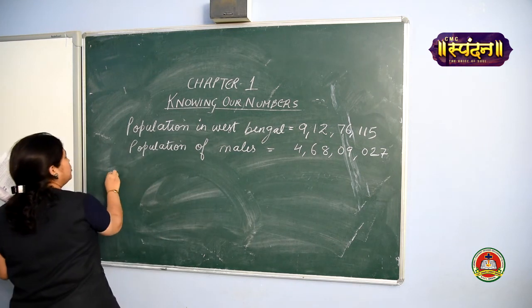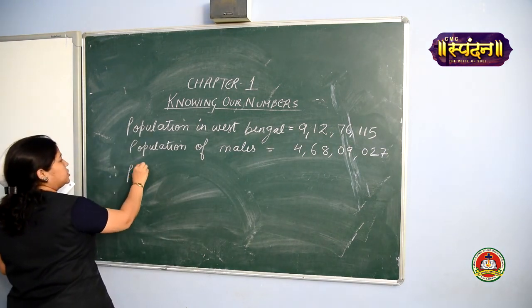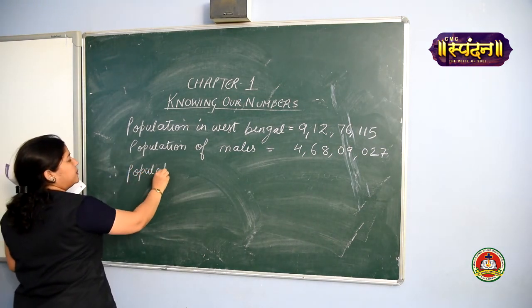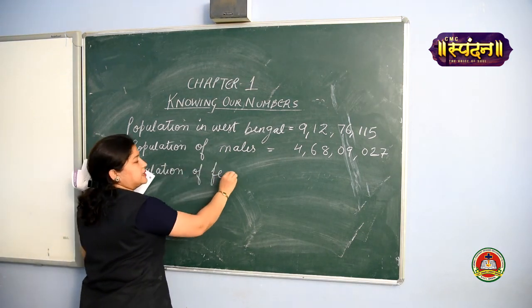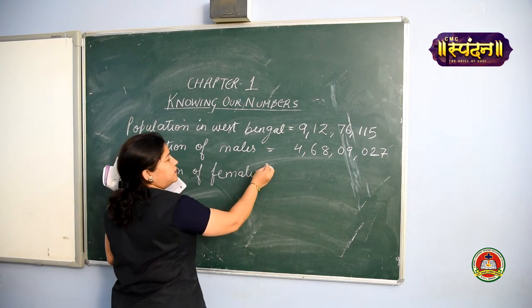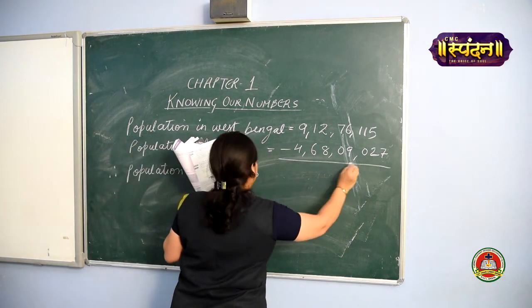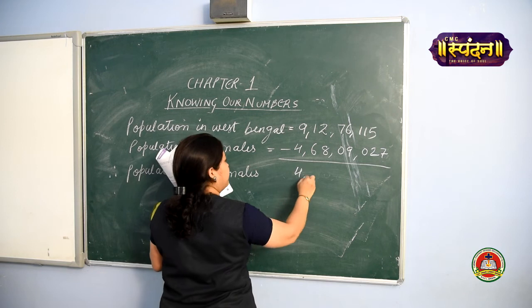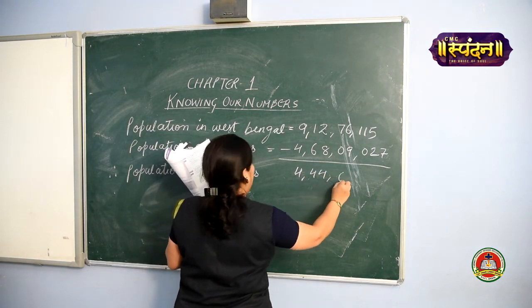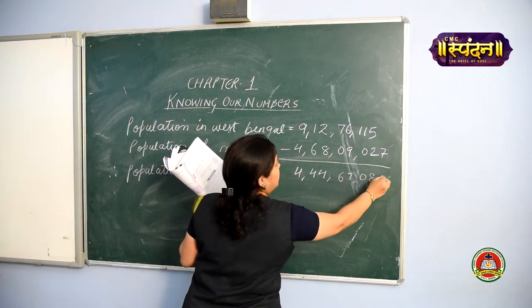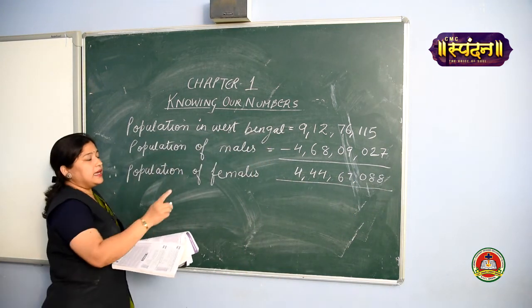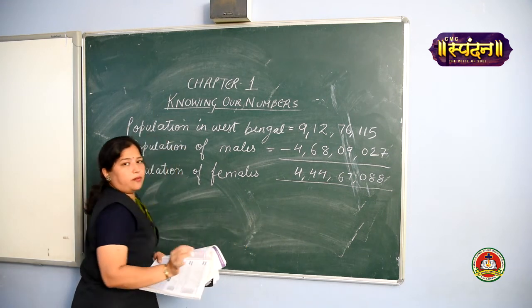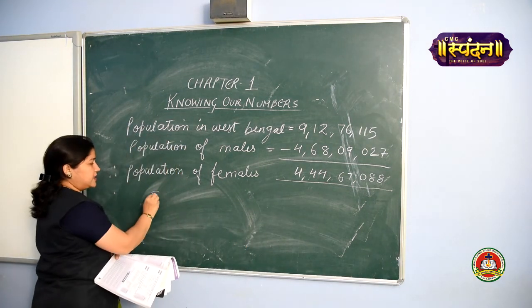What you have to find out? You need to find out the population of females. So what is the population of females? How will you find out? Yes, you are going to subtract both of these values. So when you will subtract, you will find the answer. This much is the population of women in West Bengal. Clear? Writing the number in this form is the standard form. So you will write standard form.